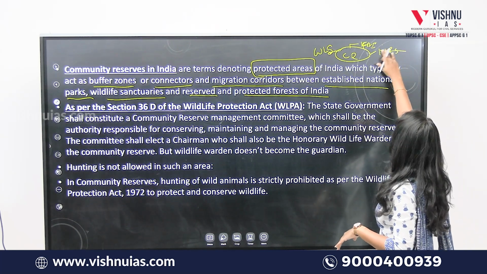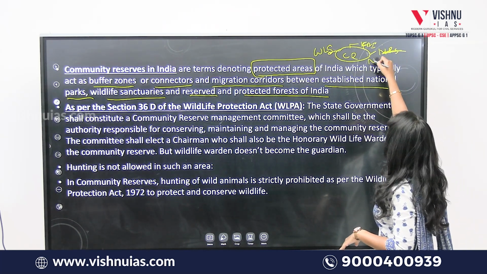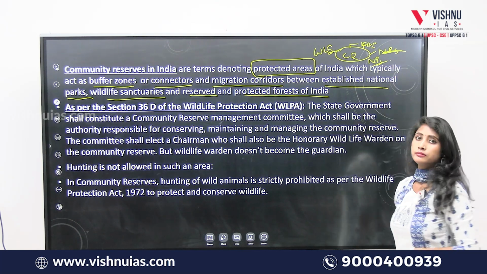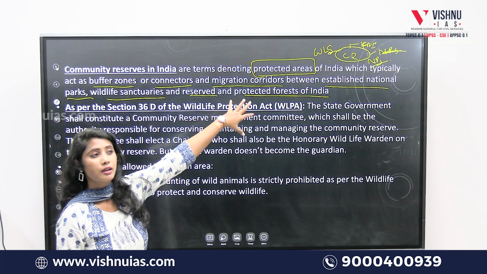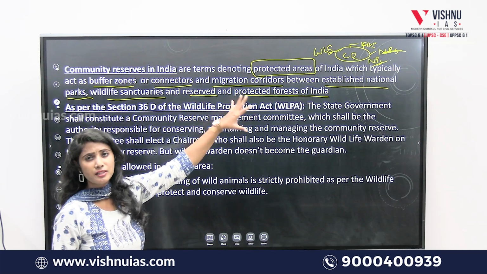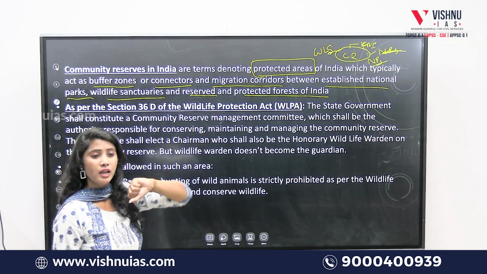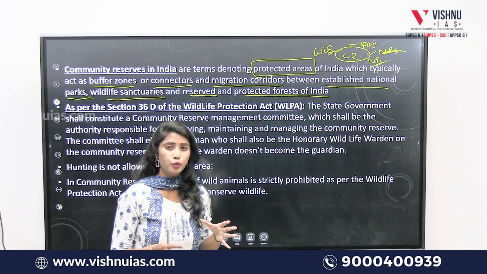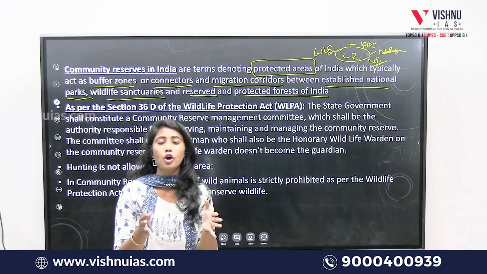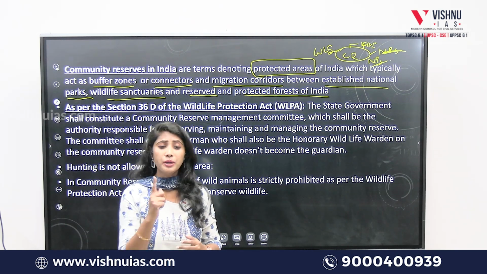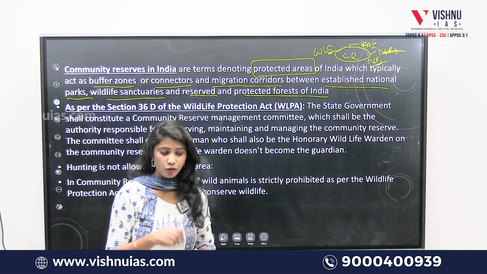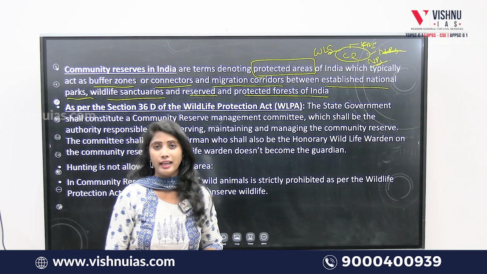National parks of India. Okay, these are the intermediary areas that have been declared as protected areas by the government of India. For example, let's suppose a particular area of Hyderabad has been declared a community reserve by the government of India. What about the people living in that area or surrounding that area?